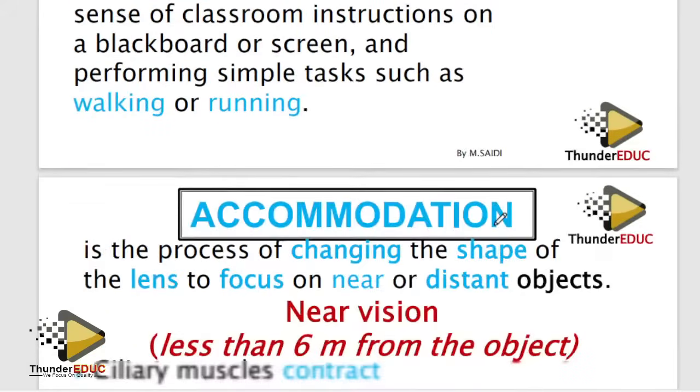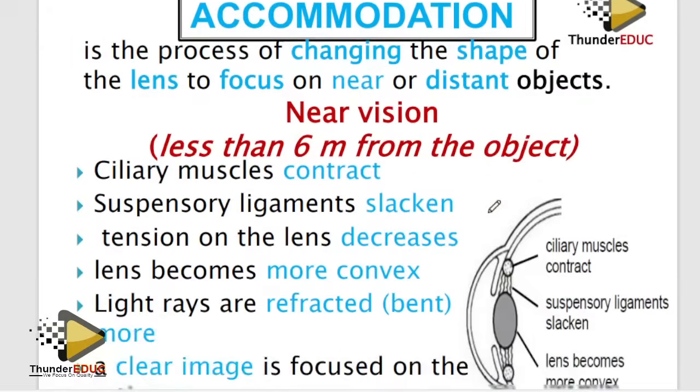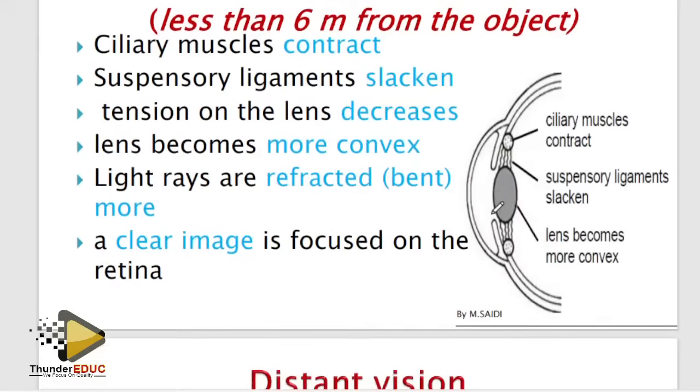Accommodation, at least know these definitions. It changes the focal length of the lens to focus on near and distant objects. You have to know that. Near object, far object. Guys, don't memorize all. Memorize near, it will be the reverse for the far. Whenever I talk about accommodation, when they say from far to near, explain near. From near to far, you explain far.